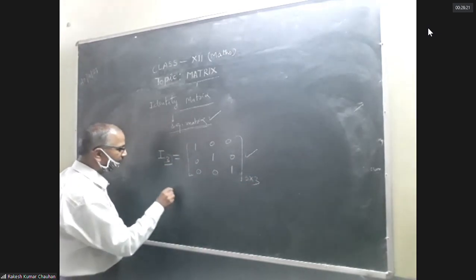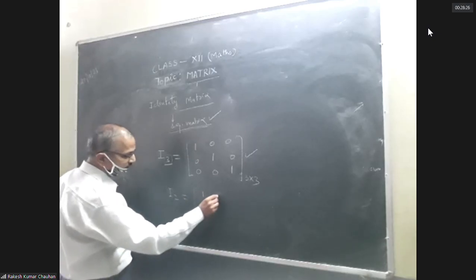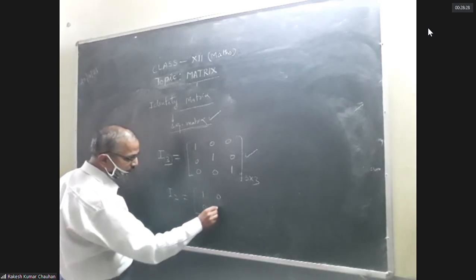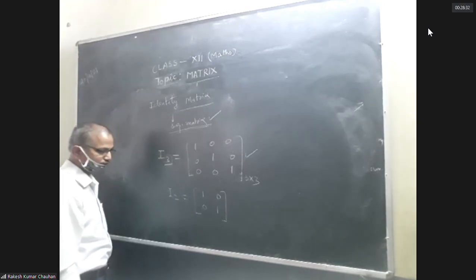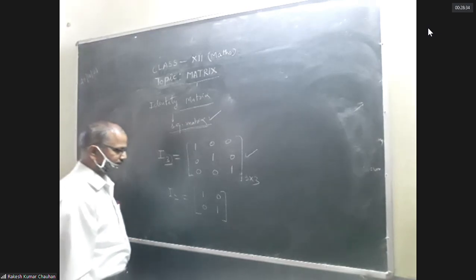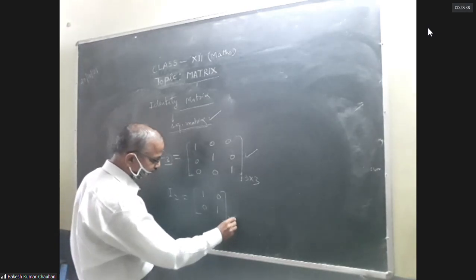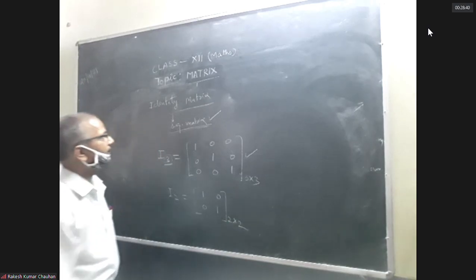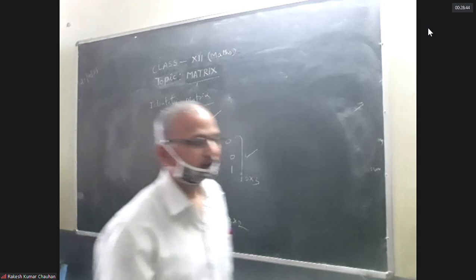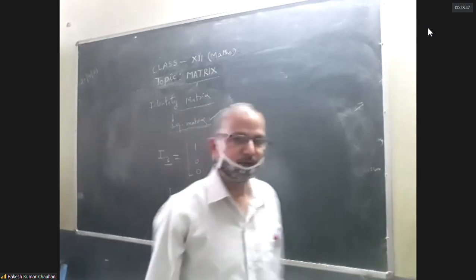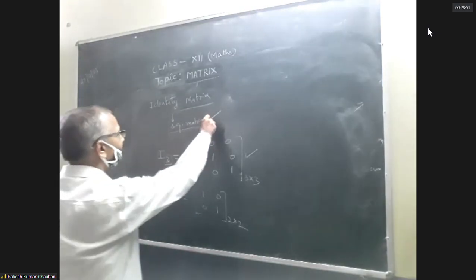Identity matrix of order 2, I2, is 1 0 0 1. Identity matrix of order 2, 2 by 2. So remember, diagonal and identity matrices are all square matrices.